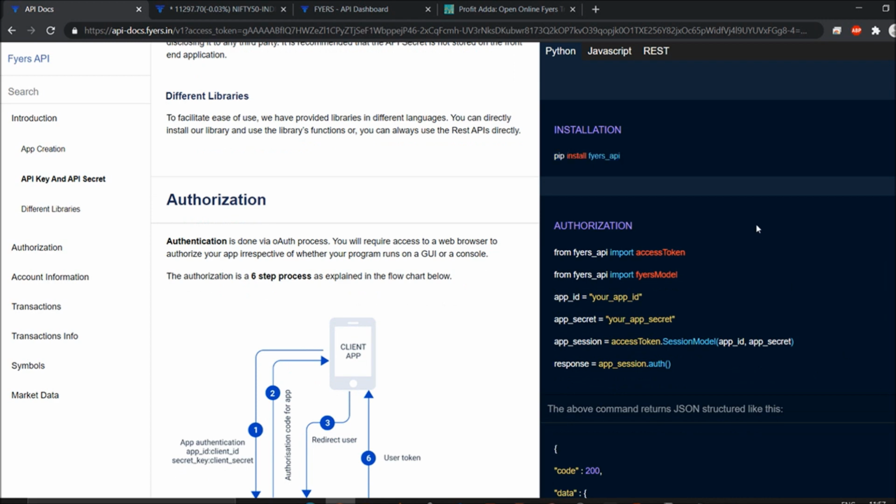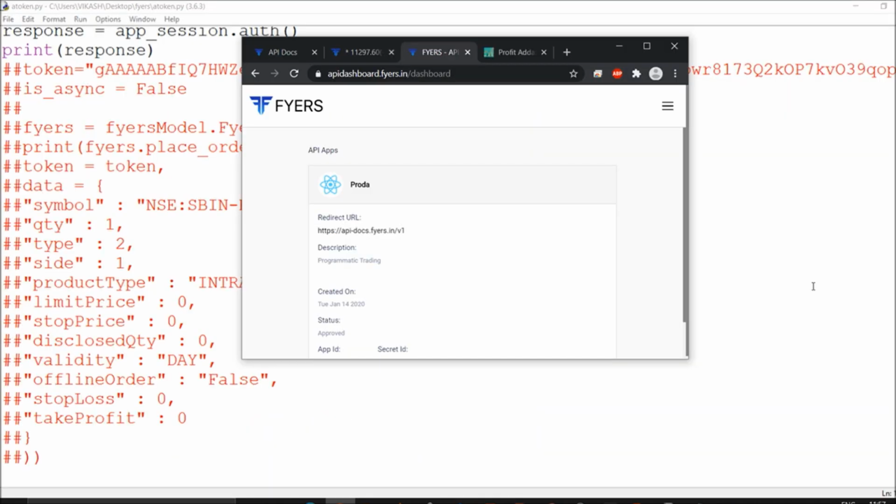So I'm going to go with the code right now. Before that, I'll show you this application. As you can see, this is my application where I have given this redirect URL, so whichever you want you can do. This is for reference purposes. So I got this ID, whatever authorization I got, the session I got, so from the response I'm generating an access token. It is very simple.